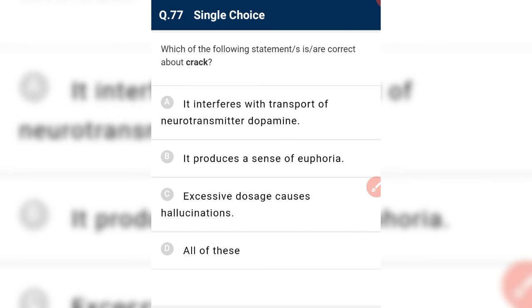Which of the following statements is correct about smack?